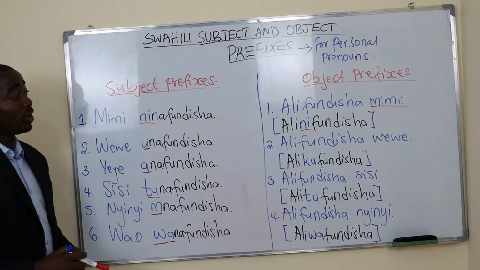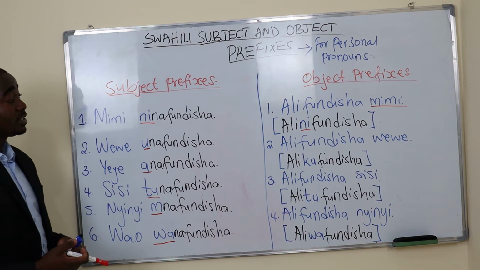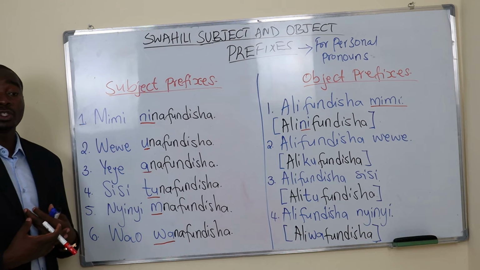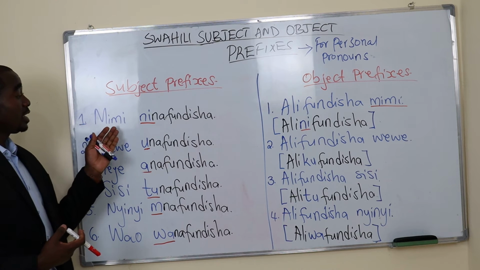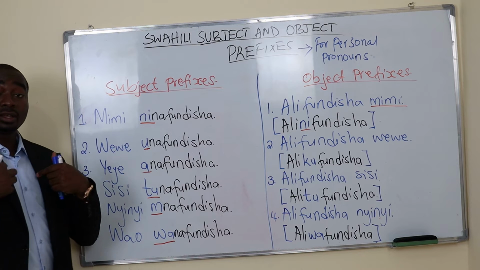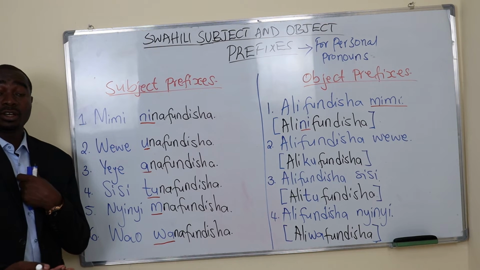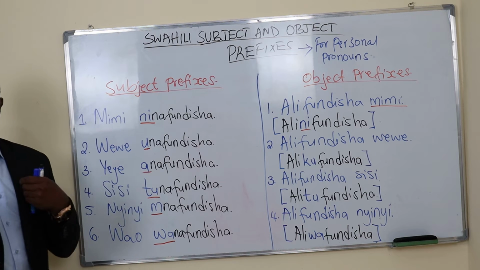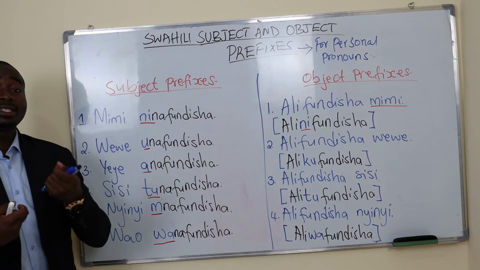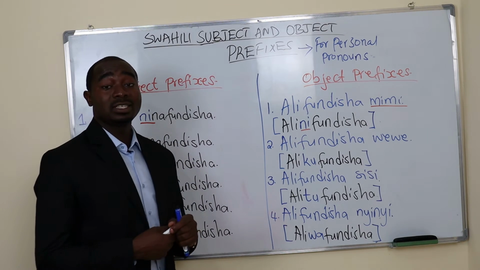Sawa? Now, we will go ahead and learn the object prefixes. The object prefixes normally show the receiver of the action. The subject prefixes show the doer of the action. For me, mimi, I am the doer of the action. What am I doing? I'm teaching. But the object prefixes show the receiver of the action. So let's get started and see how we can make sentences with this.